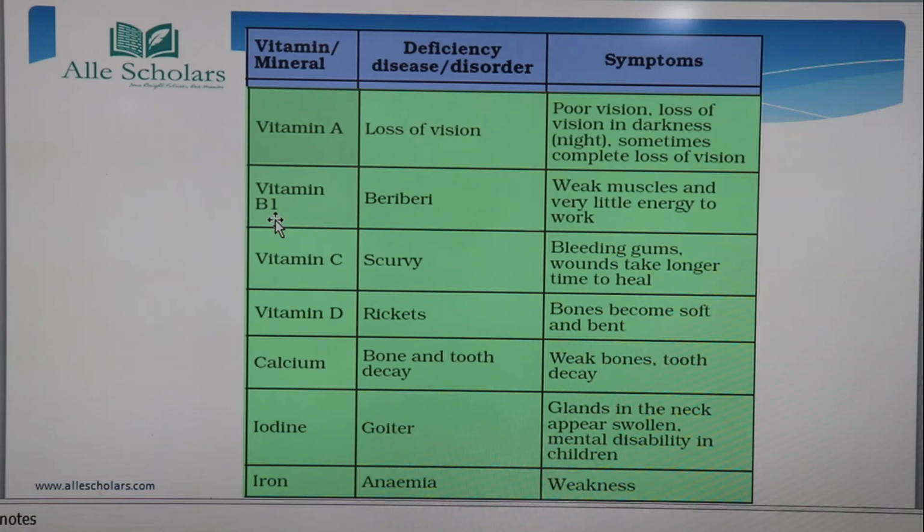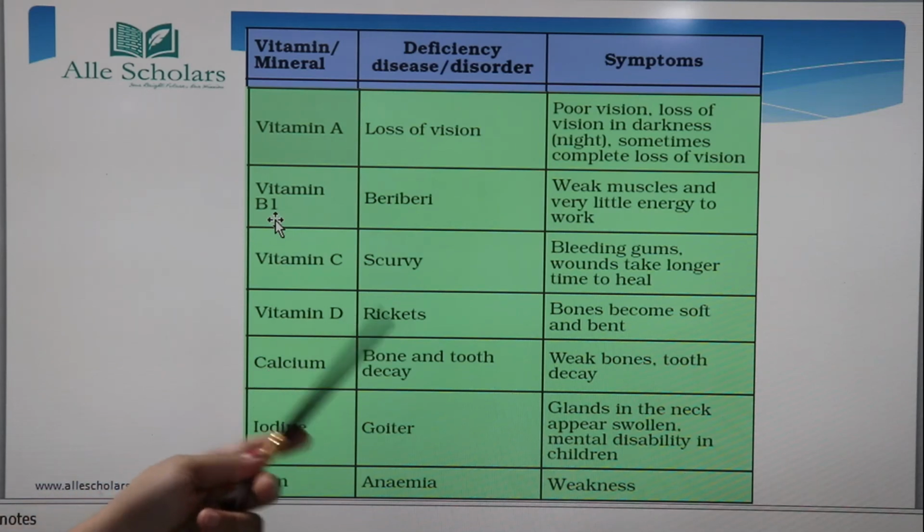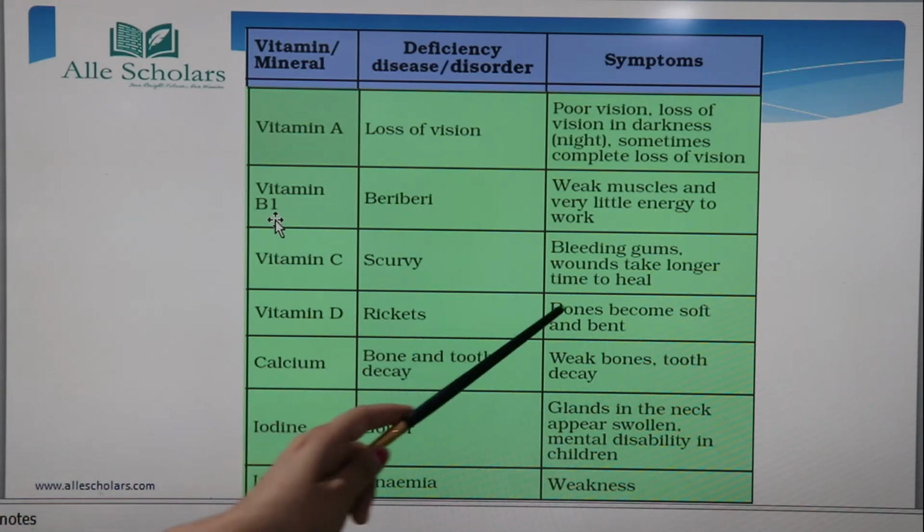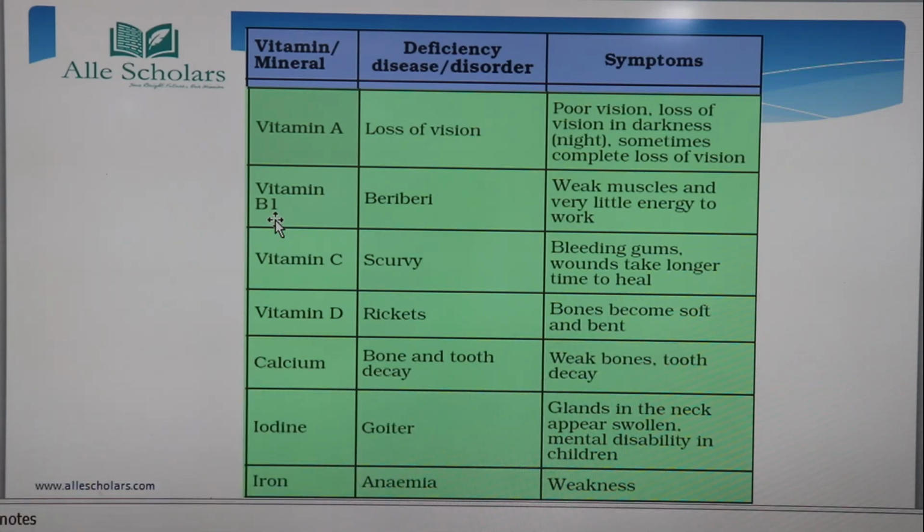And after that there are many foods like ghee and butter. Those give us vitamin D. If there is a deficiency of vitamin D, we suffer from rickets. In case of rickets, what happens? Bones become soft and bent.